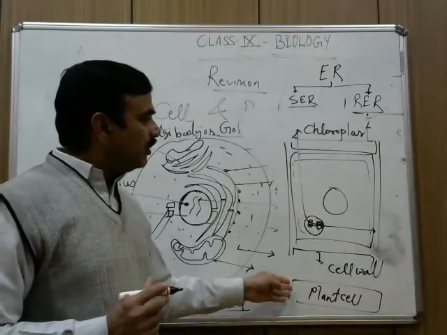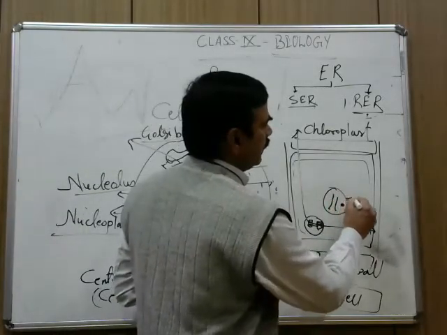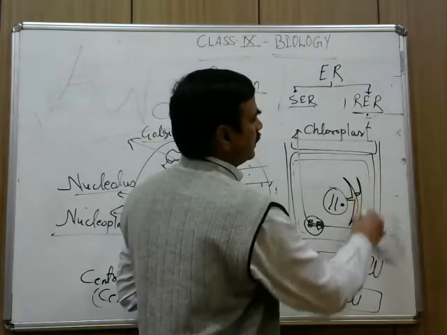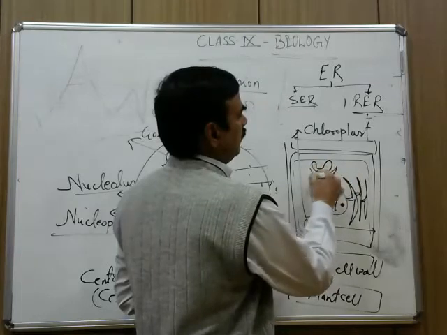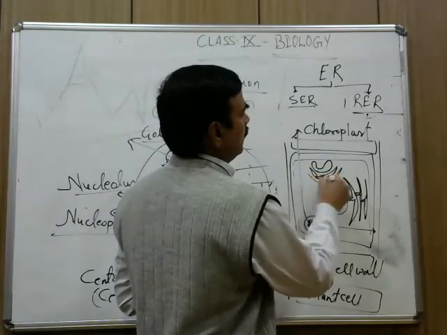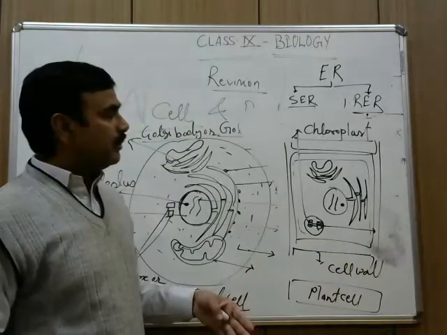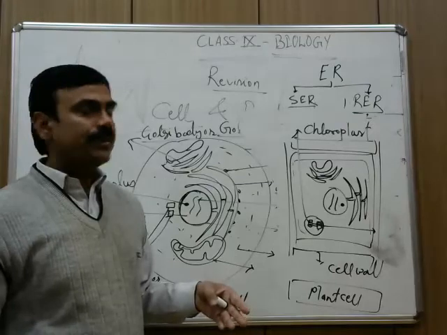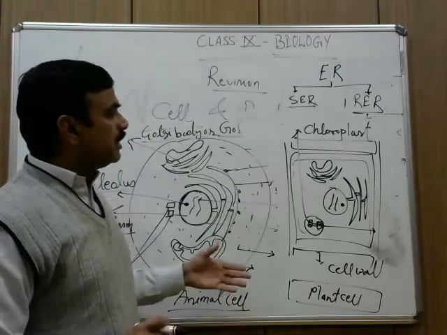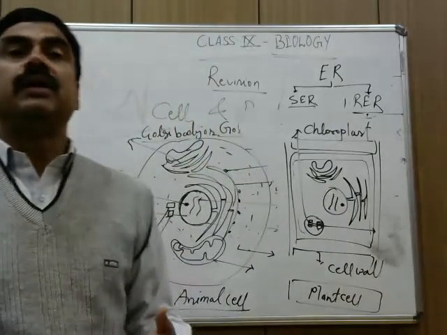Right? When we look at the other structures in the plant cell and the animal cell, the Golgi body, endoplasmic reticulum, and ribosomes are present in both, but there is no centriole, no centrosome in the plant cell. The outer structure is very well covered by the cell wall.